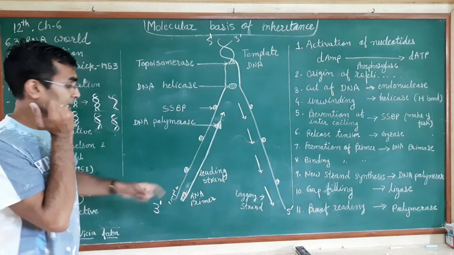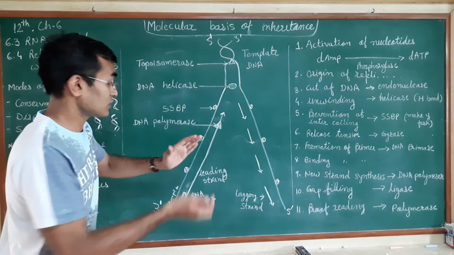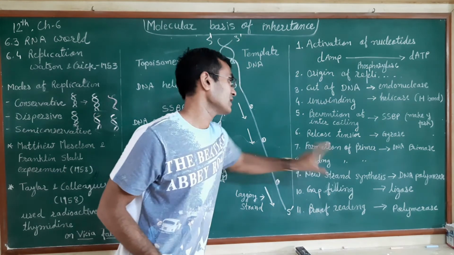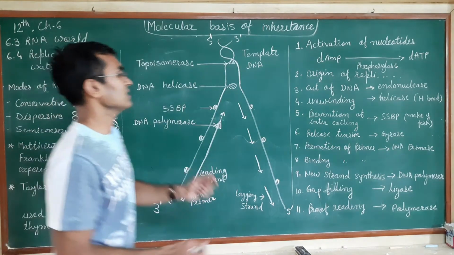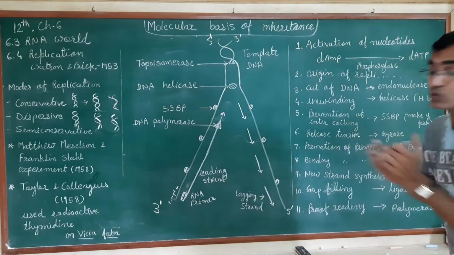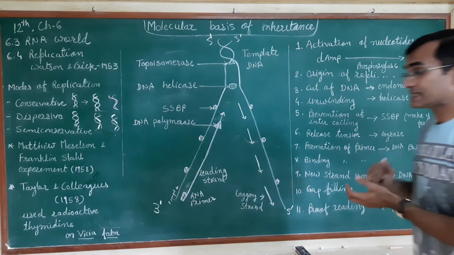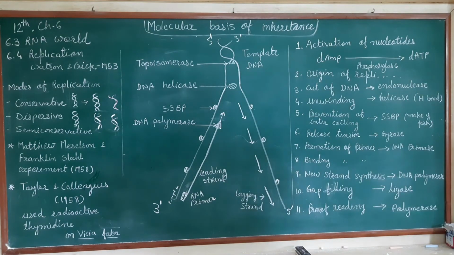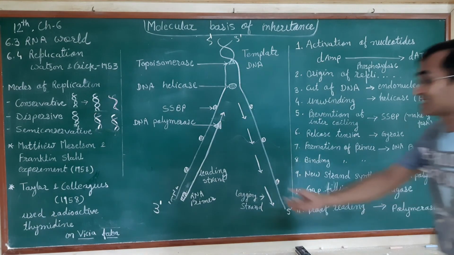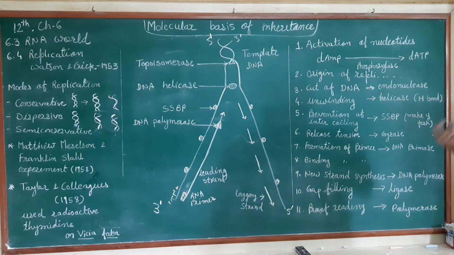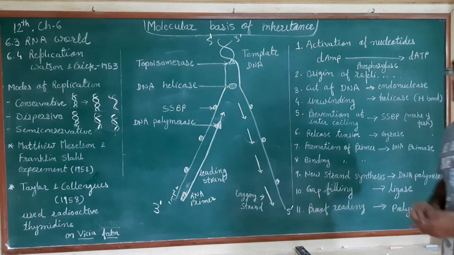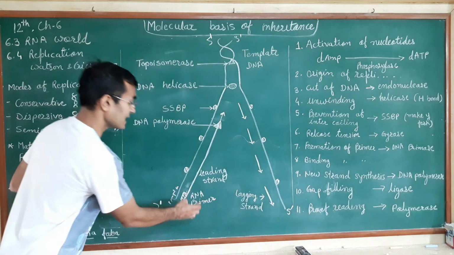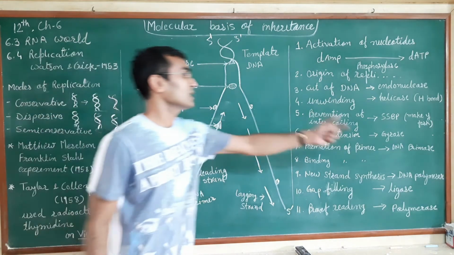Now what will happen, as we talk about both processes at the same time, formation of the primer and the binding of the primer. Okay, now ninth one, that is the new strand synthesis. Now it's time to synthesize the new strand. How will they synthesize? Now the RNA primer is over here. Again a new enzyme will get attracted towards this RNA primer. Now that enzyme is termed as the DNA polymerase. यहाँ पे DNA बनता है, तो DNA polymerase हमको याद रखना है सिंपली. So RNA primer will attract the DNA polymerase.